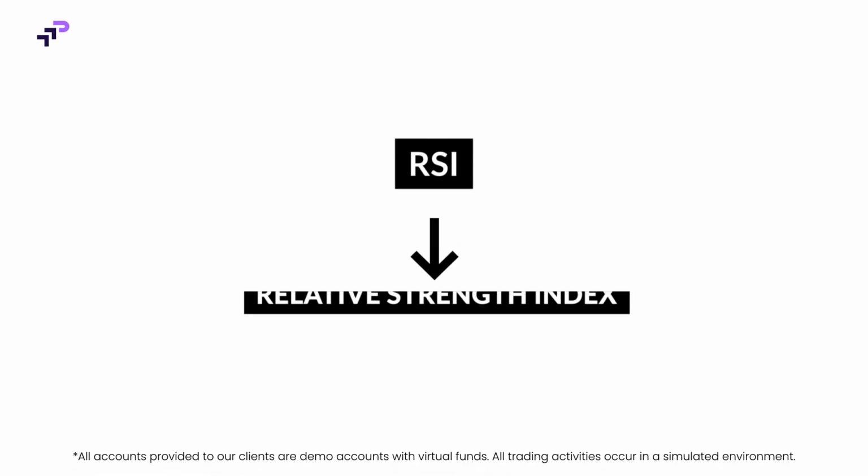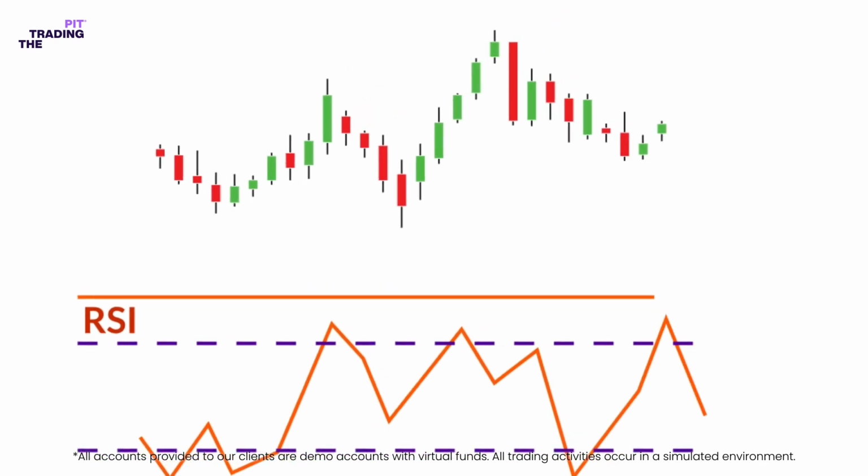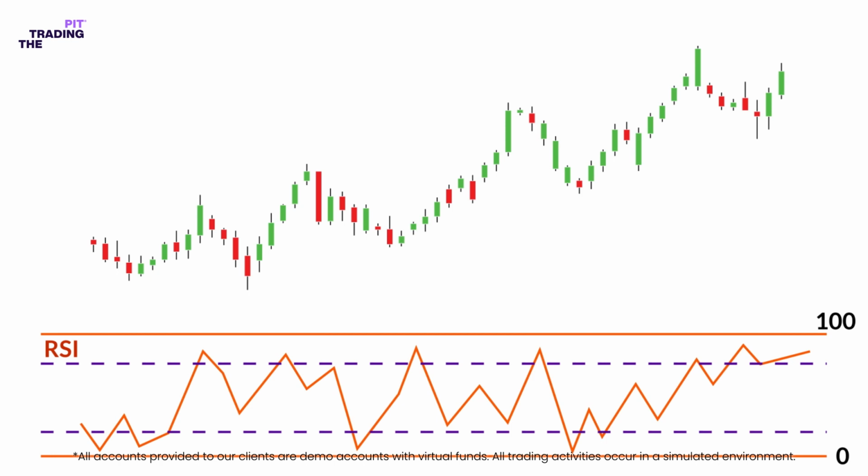RSI stands for Relative Strength Index. It is a momentum oscillator that measures the velocity and magnitude of price movements. On a scale from 0 to 100, when the index is at 70 and above, it's traditionally considered overbought, while 30 and below is looked upon as oversold.